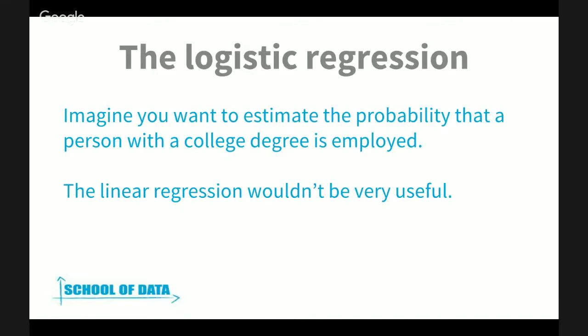So there's another type of regression model that's called the logistic regression. You would use this model if you, for example, want to estimate the probability that a person with a college degree is employed. The linear regression in this case wouldn't be very useful because your dependent variable is not like wage, a continuous numeric variable. In this case, it's a category. You're either employed or unemployed.